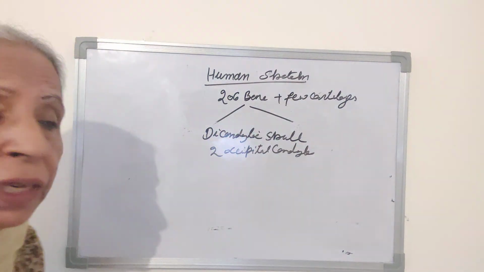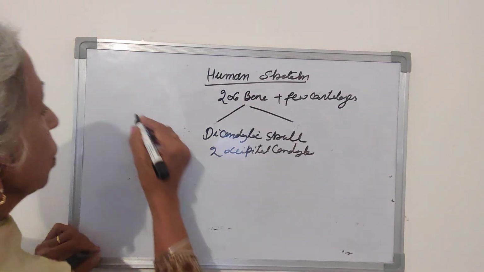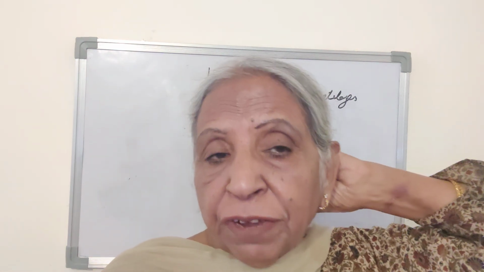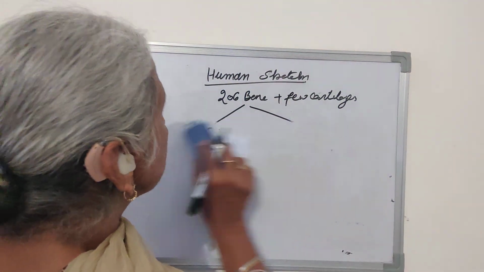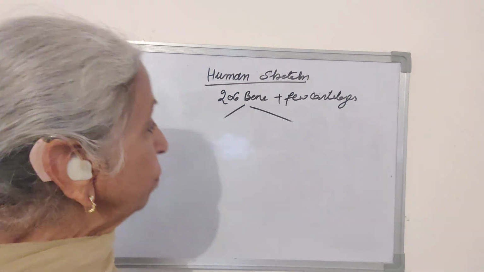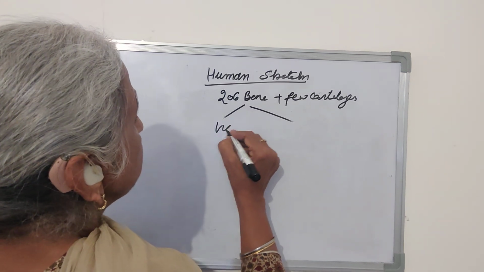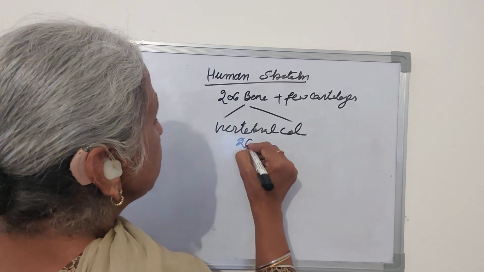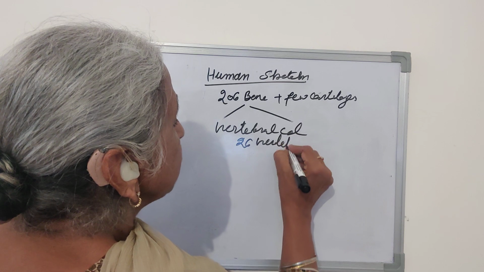Right? Then we come to the vertebral column. The vertebral column runs through the center of the body on the dorsal side. It is a long part starting from the base of the skull and going up to the coccygeal region. This vertebral column is not a single bone, it is formed of 26 vertebrae. Each unit is called a vertebra.